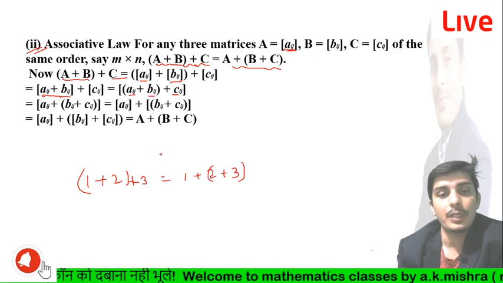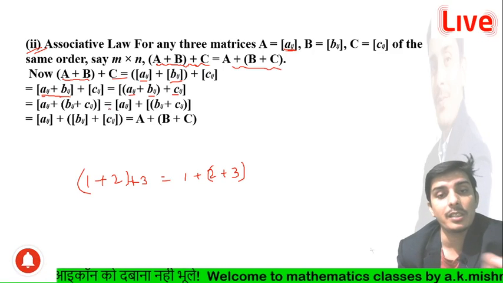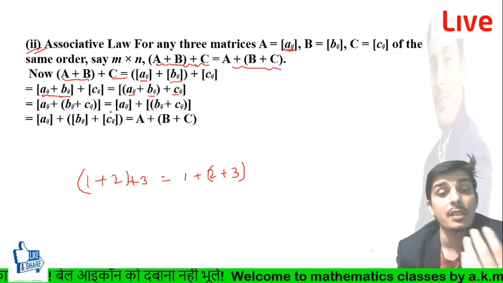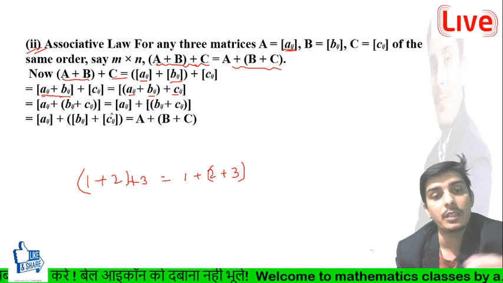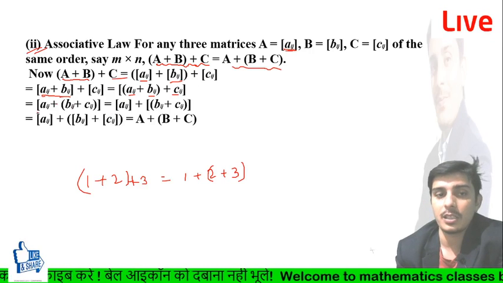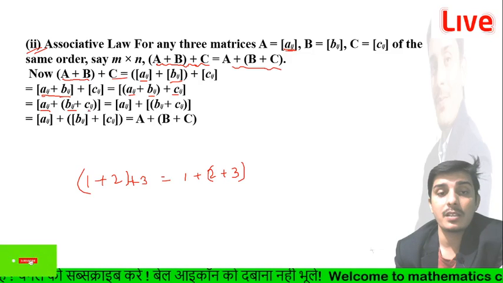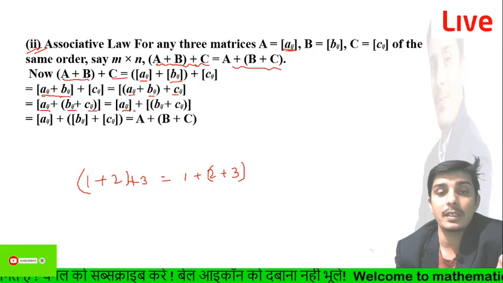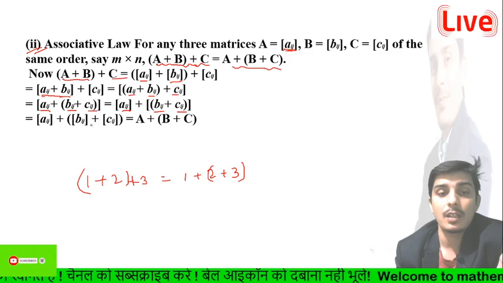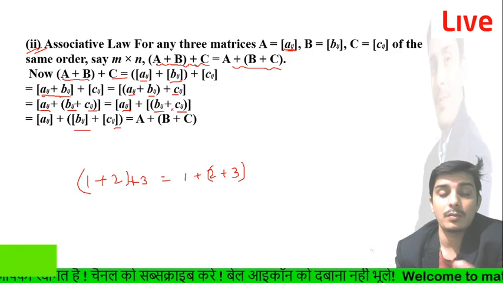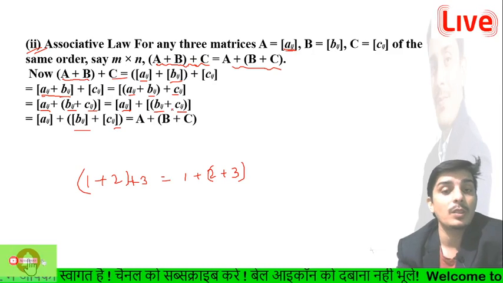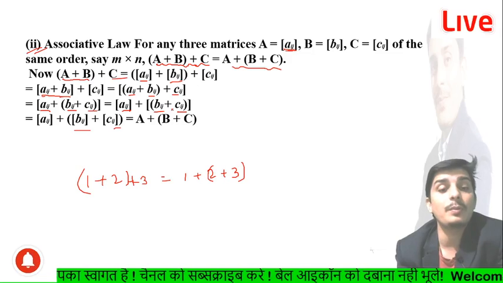I have already studied this in previous classes, you also studied it in previous classes, guys. So we can write this term plus this term in the form of matrices, guys.